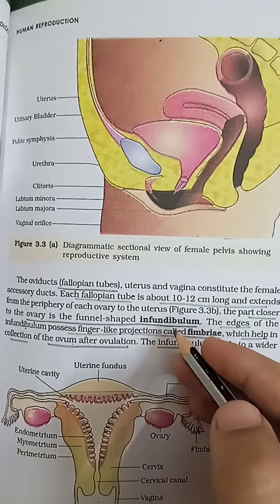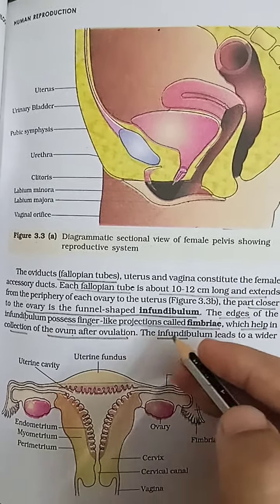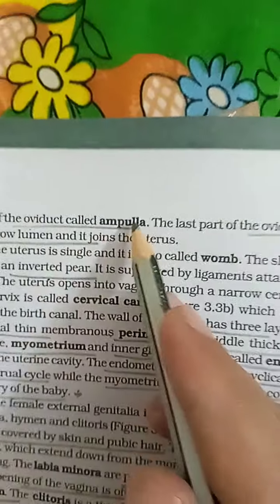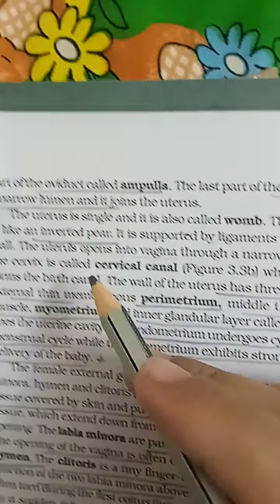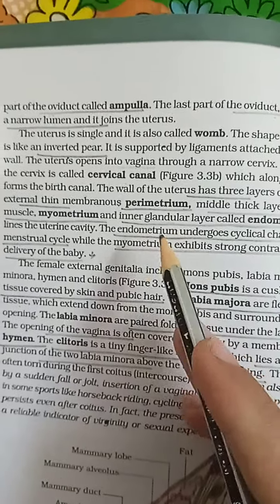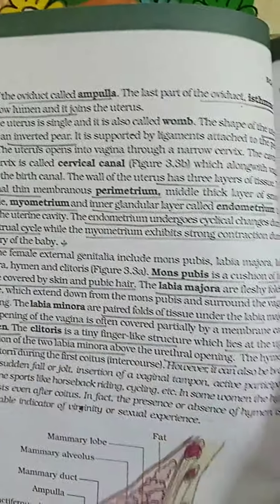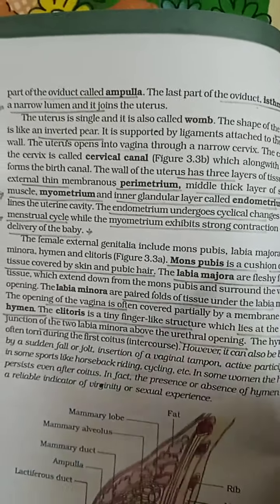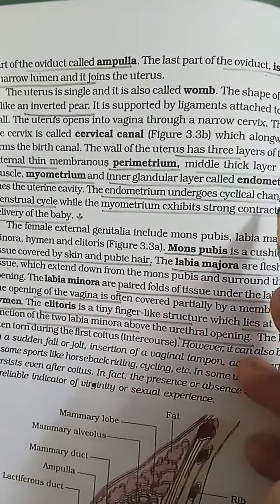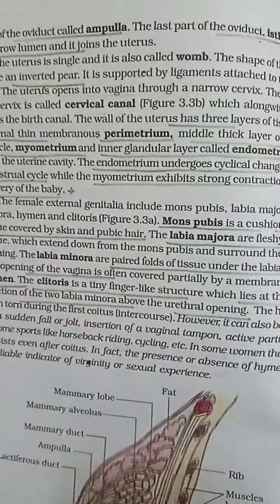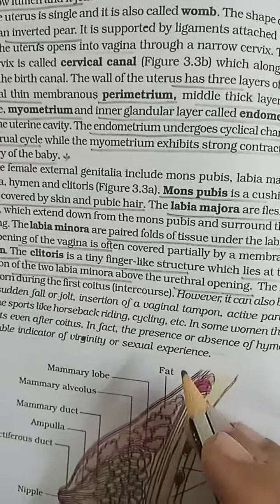The infundibulum is a funnel-shaped structure. Its edge contains finger-like projections called fimbriae, which help in the collection of the ovum during ovulation. Then the infundibulum leads to the wider part, called the ampulla, and a narrow part called the isthmus. Very important. There are three layers in the uterus: the outer layer, the perimetrium, which is external and thin; the middle layer, the myometrium, which is highly thick; and the glandular layer, the endometrium. Very important. The endometrium undergoes cyclic change during the menstrual cycle, and the myometrium undergoes contraction during the delivery of the child, or parturition. Very important.